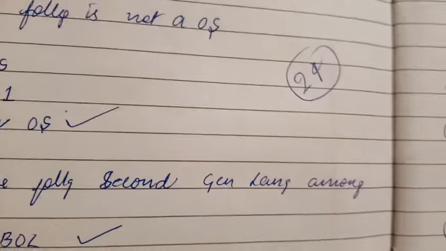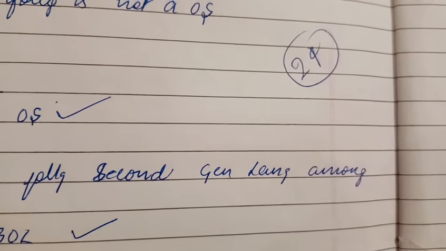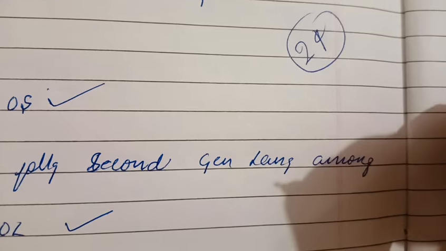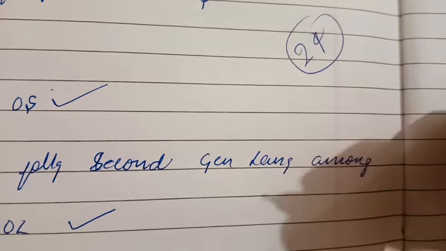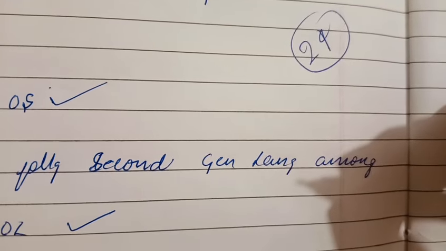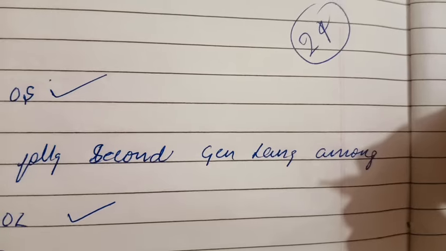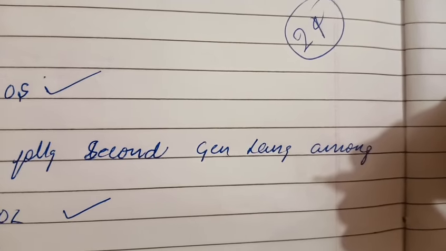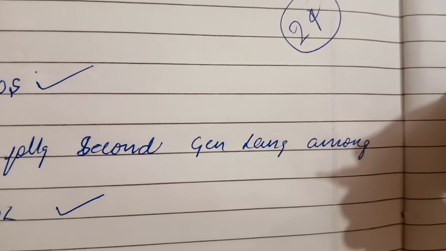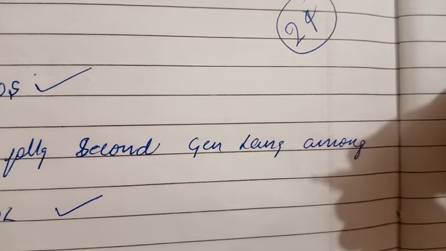Also, this time in computer awareness they could have given other difficult topics. There were many topics actually, like regarding the updation.